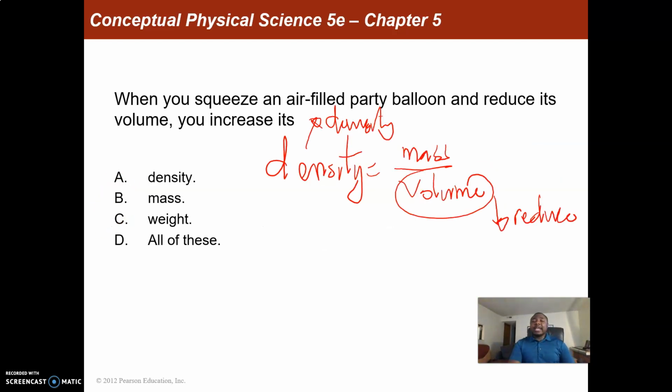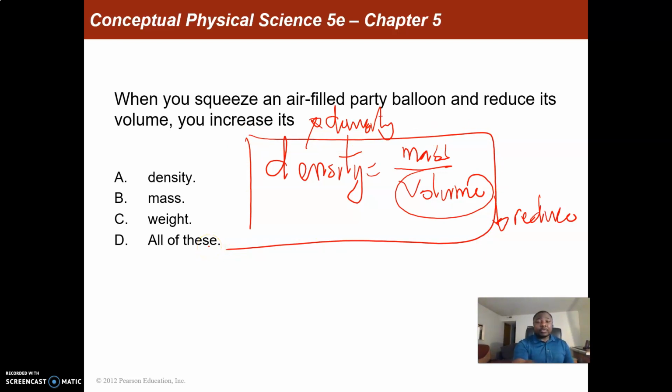When you squeeze an air-filled party balloon and reduce its volume, you increase its... Now we are going to look at the definition of what density is. The question talks about reducing the volume, so we have to find a relationship that links three different variables together, and the only relationship we can find is a relationship between density, mass, and volume.